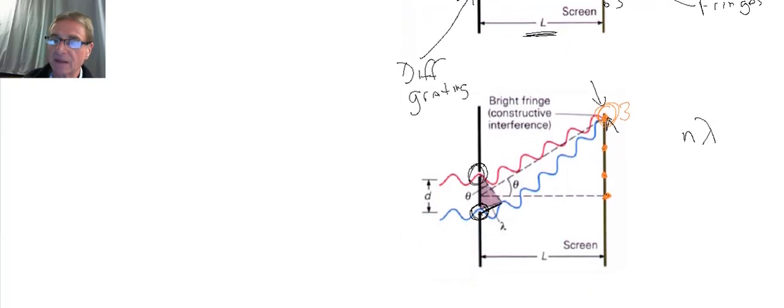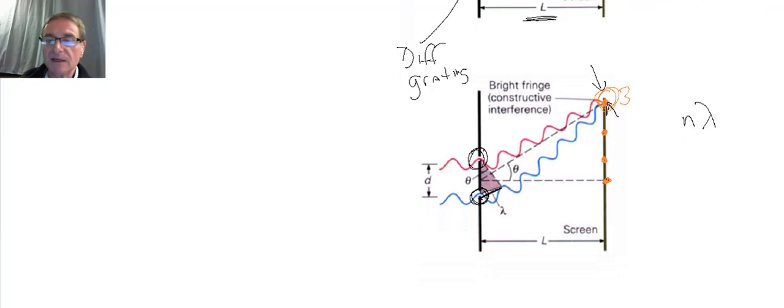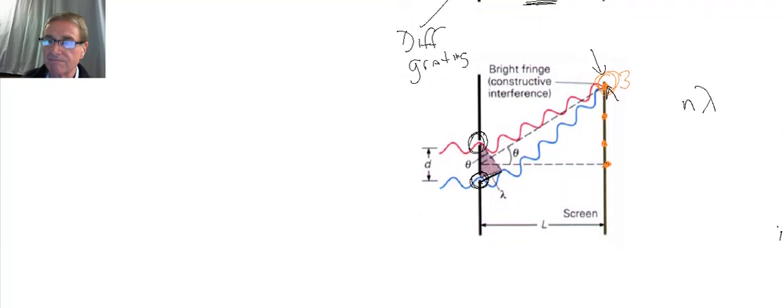All right. So the difference in distance has to be an integral multiple of my wavelength. Okay, so that's part of what we need to know.